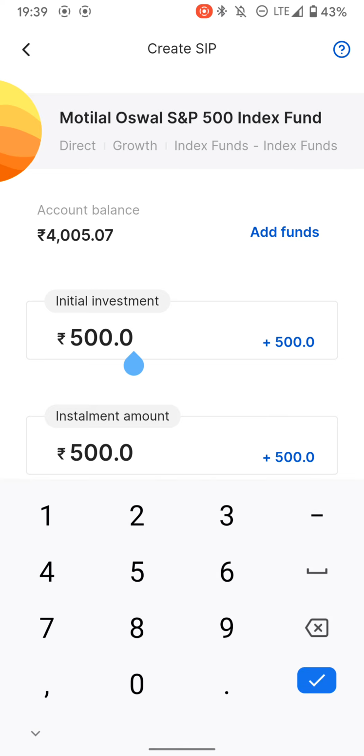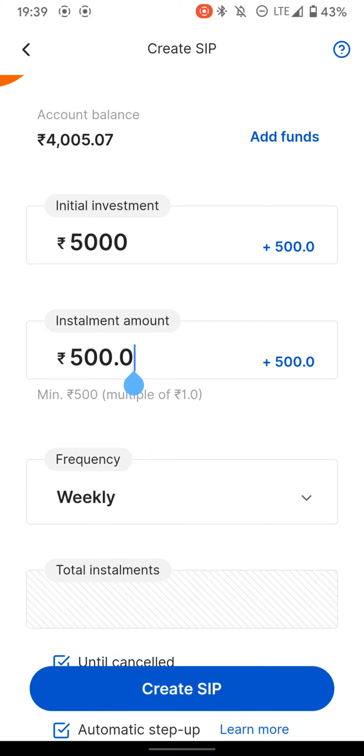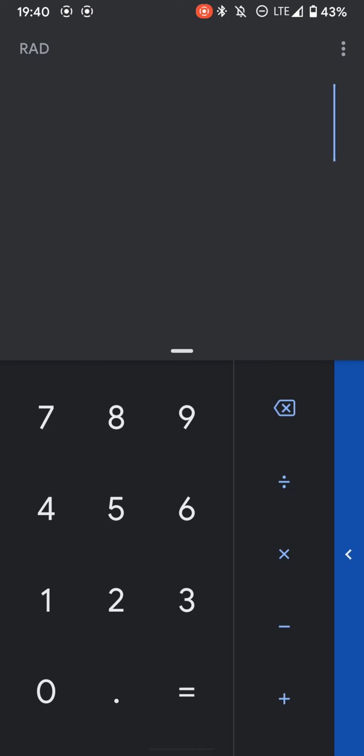Initial investment, which means the first investment, is minimum 5000 rupees. At least 5000 rupees you should invest, otherwise it is of not much use. So initial investment should always be minimum 5000 rupees. Now installment amount. What should be my installment amount? I am going to create a portfolio of index funds where I am going to create SIP and one time investments. So in order to decide what should be my installment amount, I am going to open a calculator.